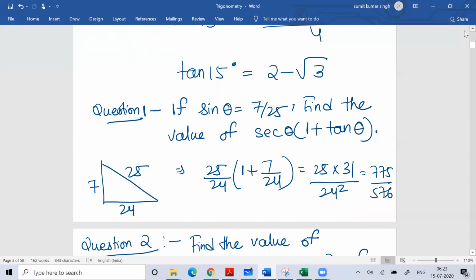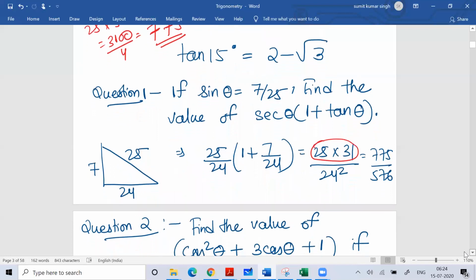Getting the answer is not at all a big thing. Any number you are multiplying with 25, you can multiply with 100 and divide by 4. So this is 30, which means again 775. Then 24 square, you know that is 576. You just need to substitute the value. Sec theta is hypotenuse by base, tan theta is perpendicular by base. If you substitute the value, you'll get the answer.